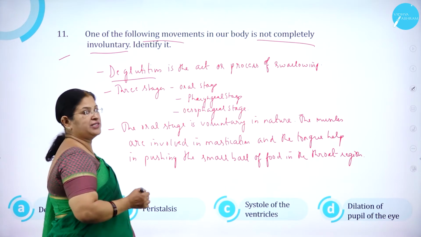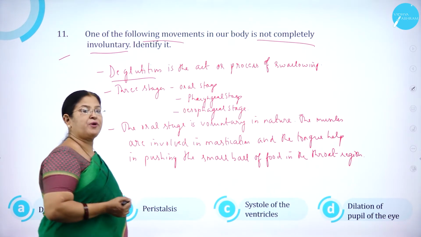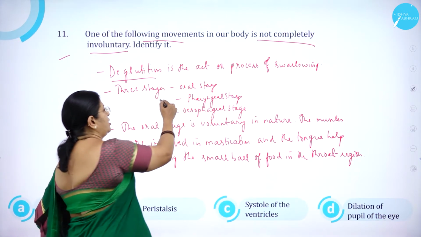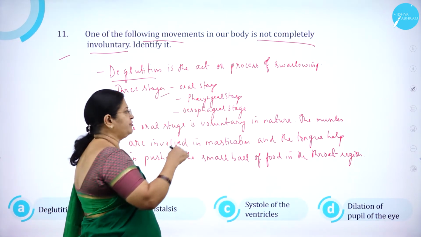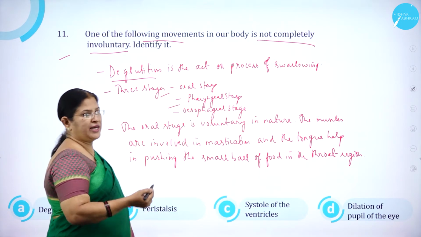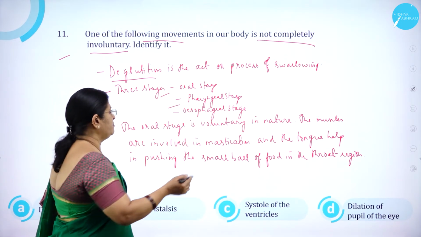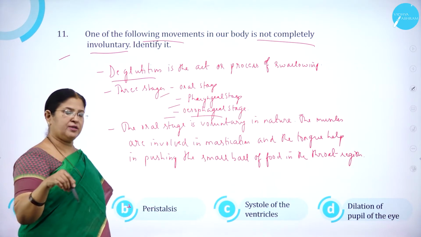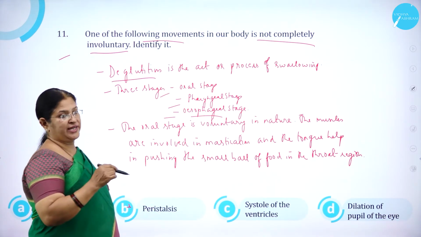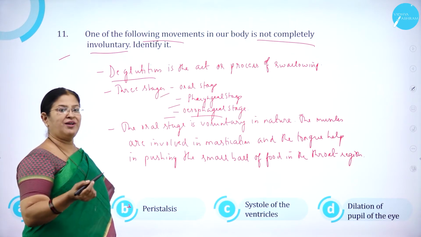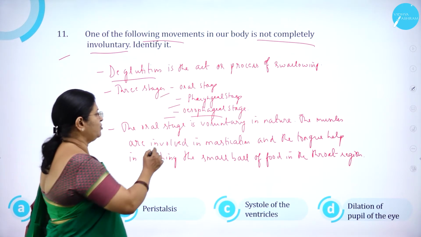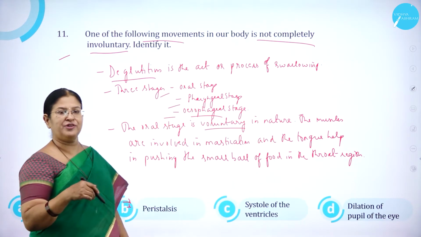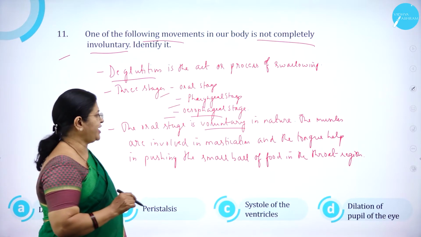As you know, deglutition is nothing but an act or process of what? Swallowing. And it involves how many stages? 3 stages. One is called the oral stage, where you take in the food, then you chew it, then it goes into the food pipe. From there it goes to the esophagus, right? From there it goes to the stomach. So the oral stage, where you take in the food, is voluntary. It is not involuntary in nature.